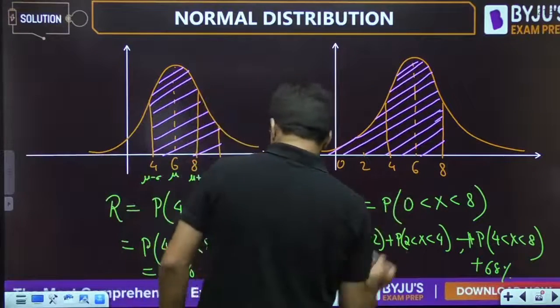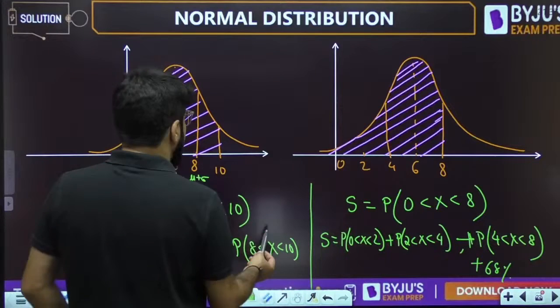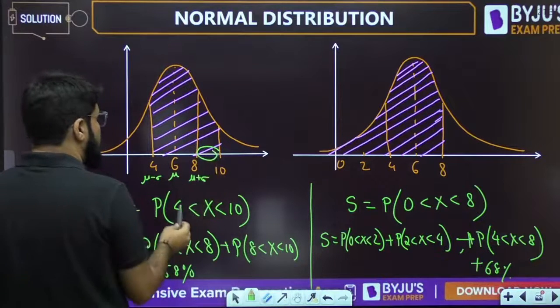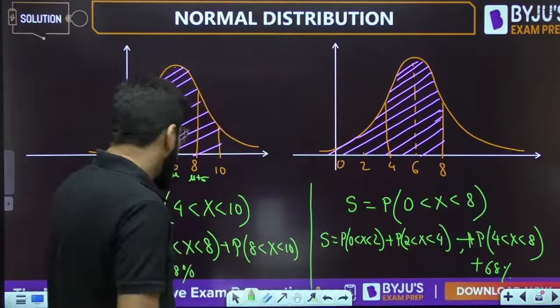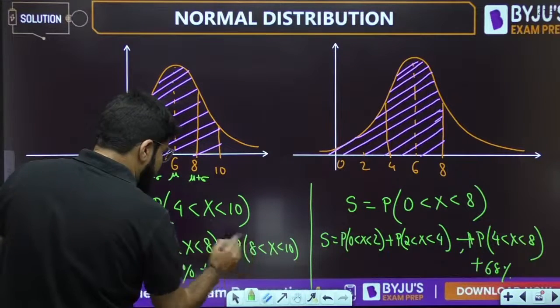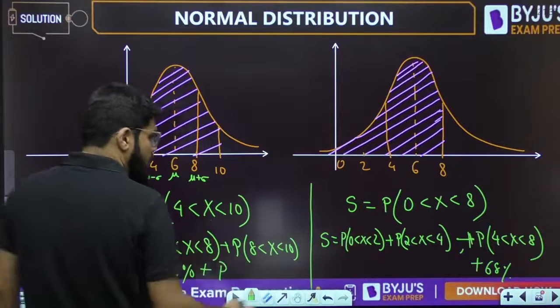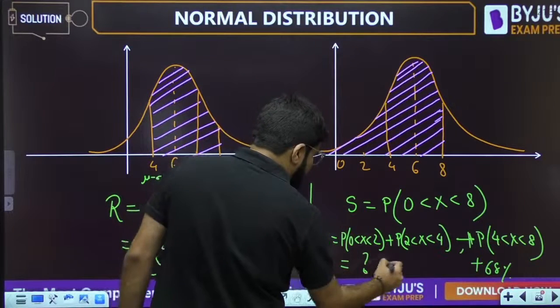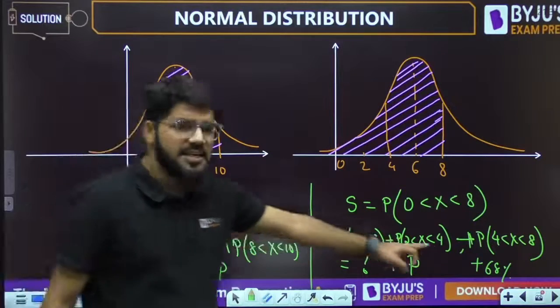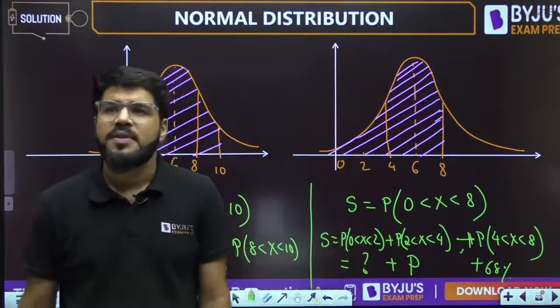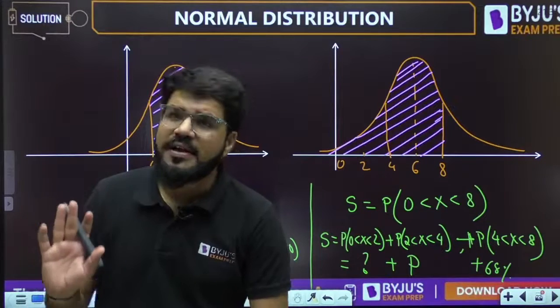The same should be the probability between 2 to 4 because of symmetry. Let us say this probability is some P. I don't know it, but the P will again come up here. So it is 68 plus P plus something. We can find out that something.